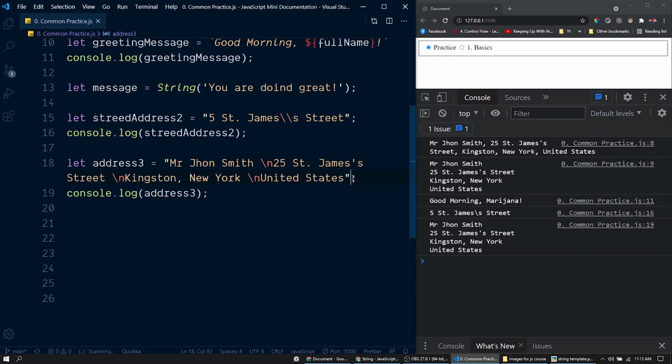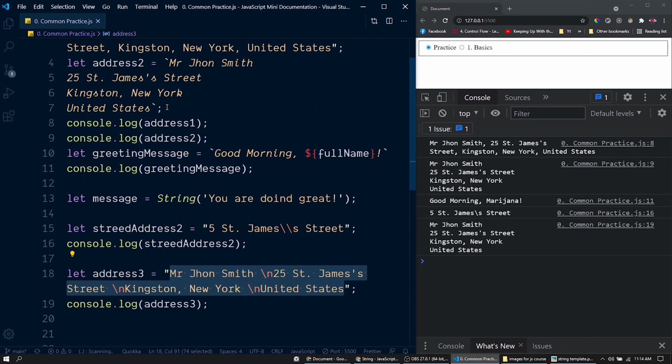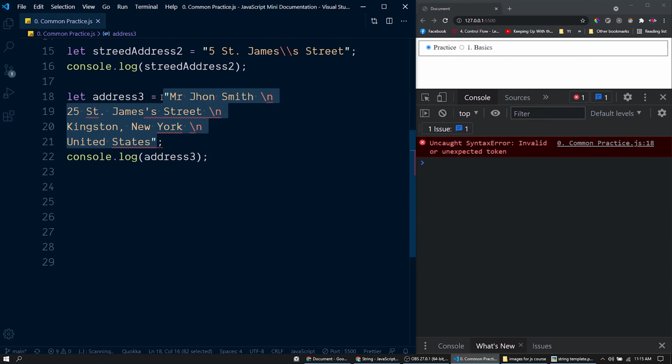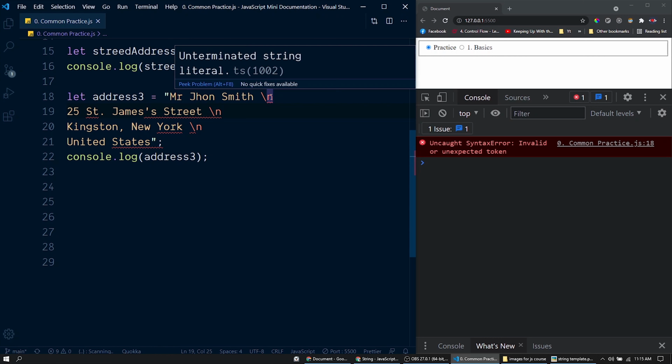Now let me show you a small tip here. This enter variable declaration is done within this line 18. If you want to split this long string into multiple lines for better readability, like we have done within this string template, you could do this. Normally, a string declared with quotes does not allow splitting into multiple lines. That's why we have this red squiggly line here.